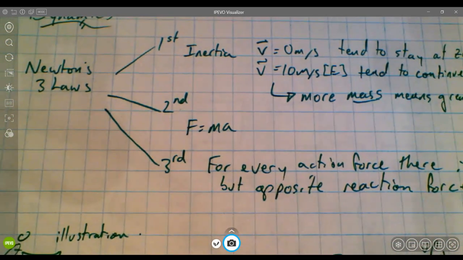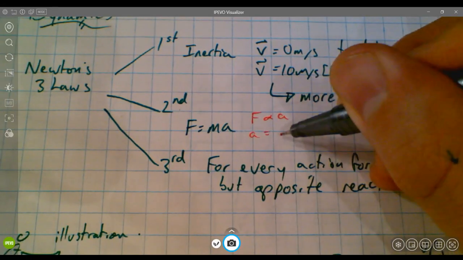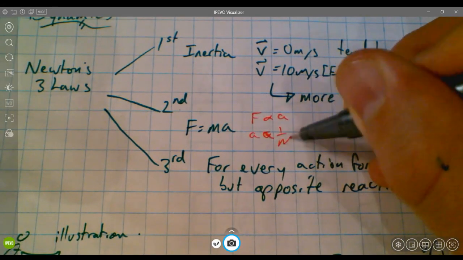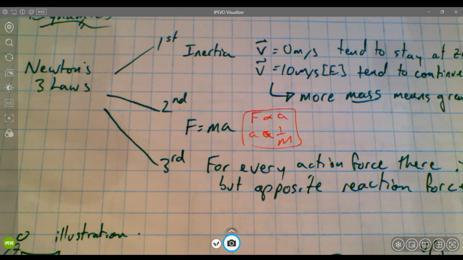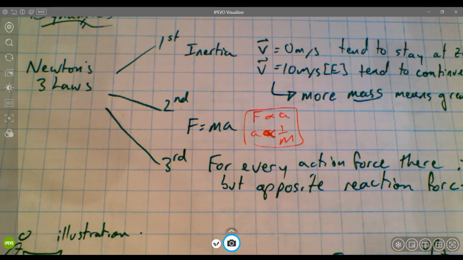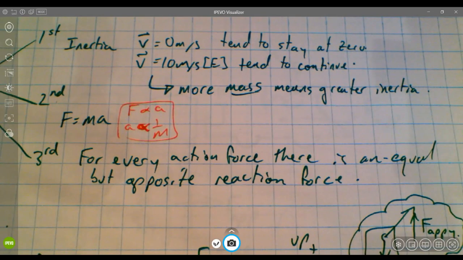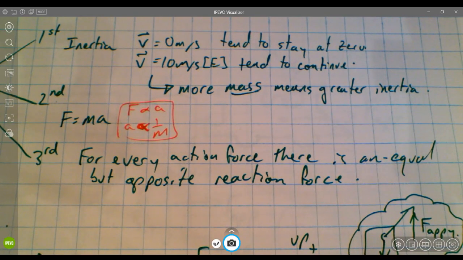Newton's second law really is a law about proportionalities, saying that the force is going to be proportional to the acceleration, and the acceleration is inversely proportional to the mass, 1 over the mass, and bringing those two proportionalities together to say F equals ma, force equals mass times acceleration. And we've used that a bunch. Newton's third law, and we've heard this phrase so many times: for every action force, there's an equal but opposite reaction force. And we're going to look at that with some free body diagram examples. But again, go back to your notes for more details.